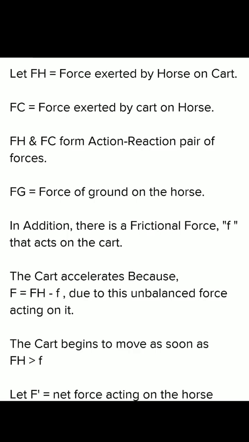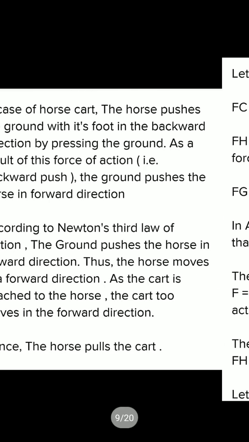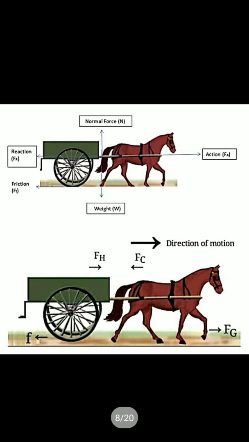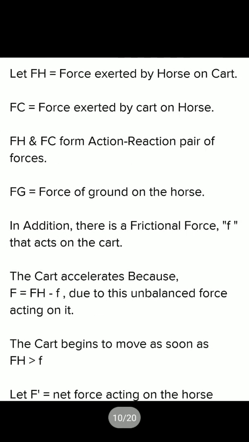That is Fc, the force exerted by the cart on the horse, because force does not exist singly, it always exists as a pair. So Fh and Fc are the action and reaction pair. These two are equal but in opposite directions, as shown in this figure. Here you see that Fh and Fc are equal but opposite in direction.